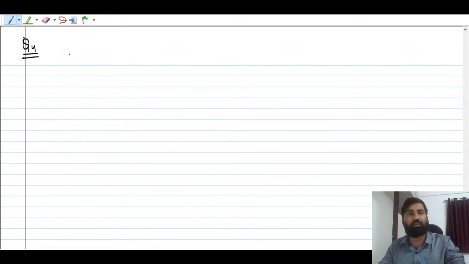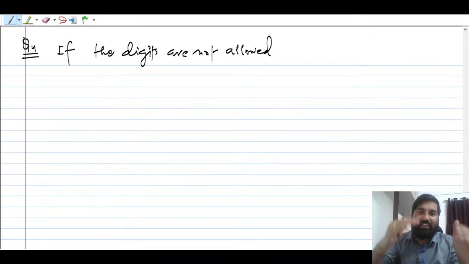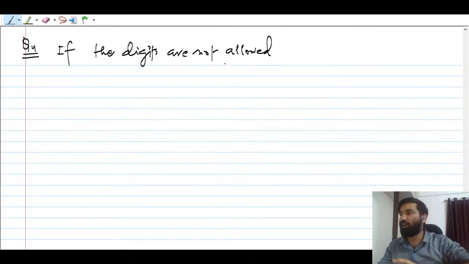Suppose the question says that if the digits are not allowed, so what is the meaning of this? Repetition is not allowed. Understand each and every line of the question. So if the digits are not allowed to repeat,